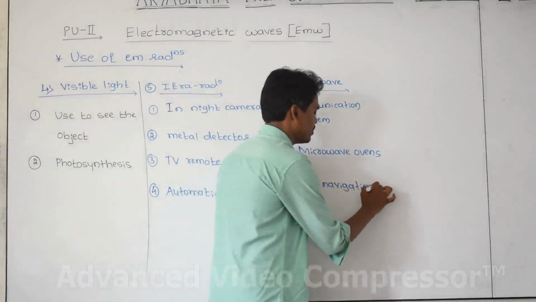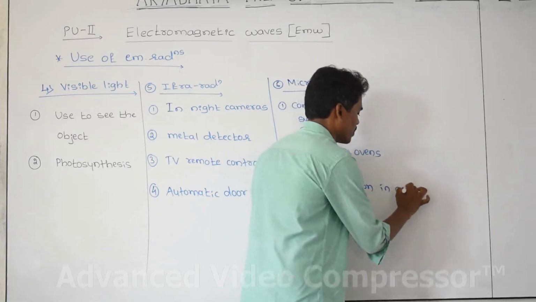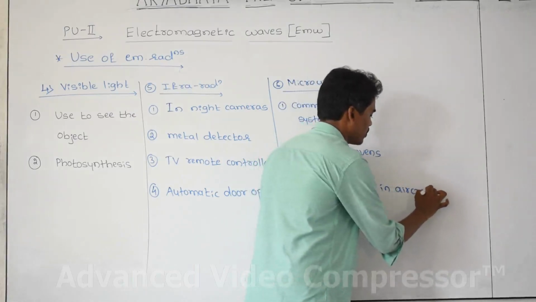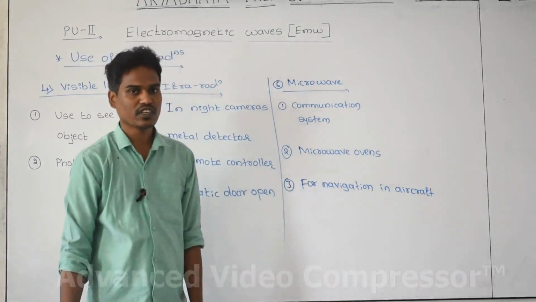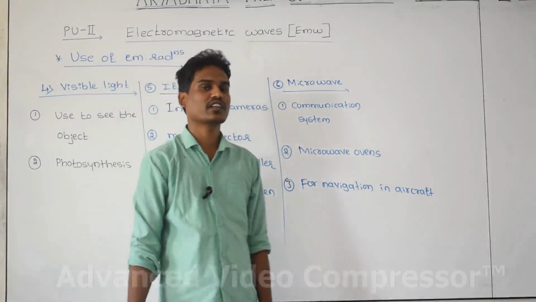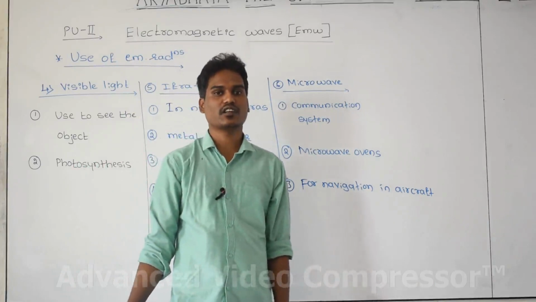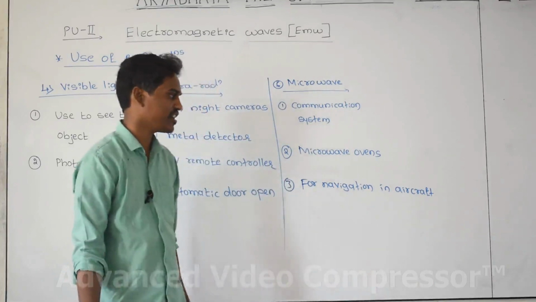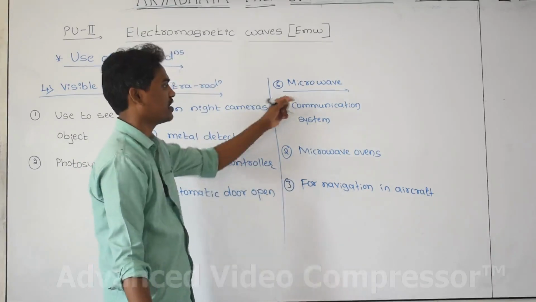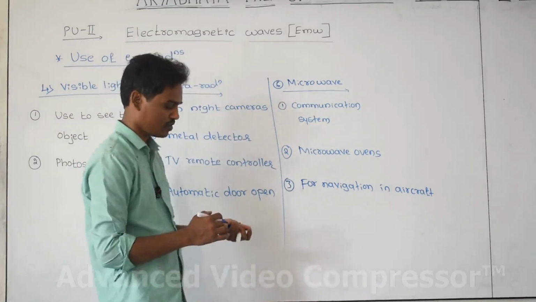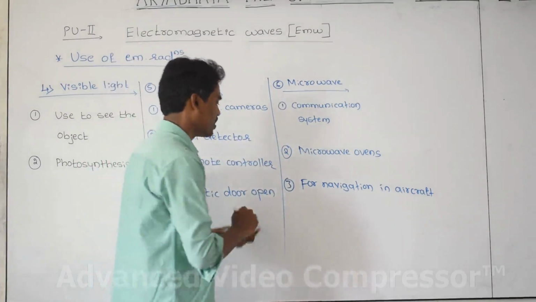For navigation, the aeroplane is moving in space, and in which direction it is moving, the route map can be navigated, or the navigation can be given by electromagnetic radiation as microwave. And the last one is radio wave.